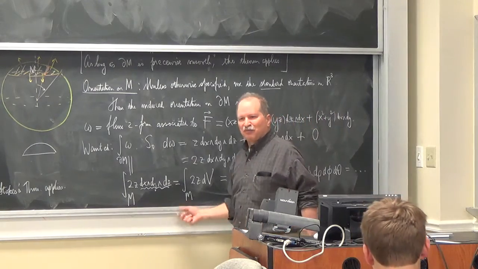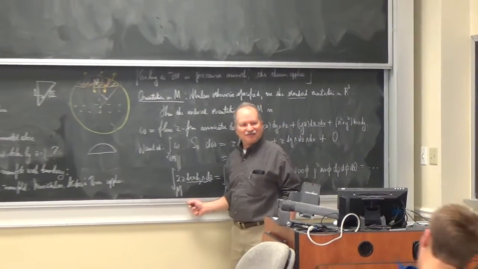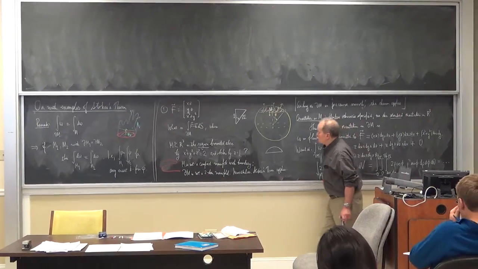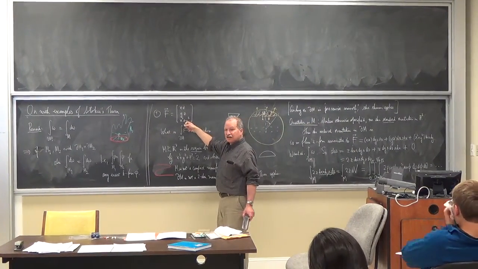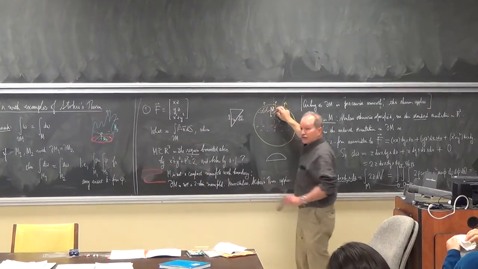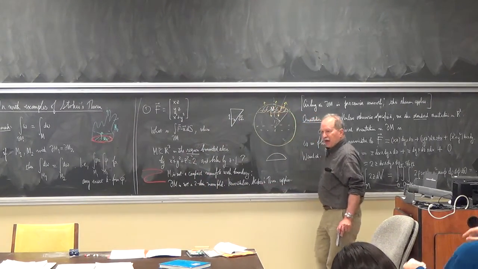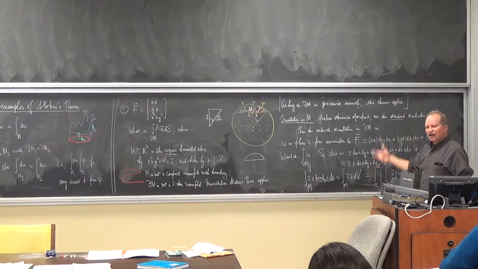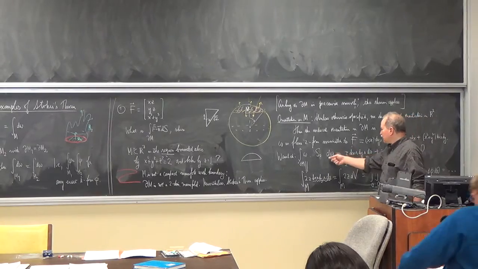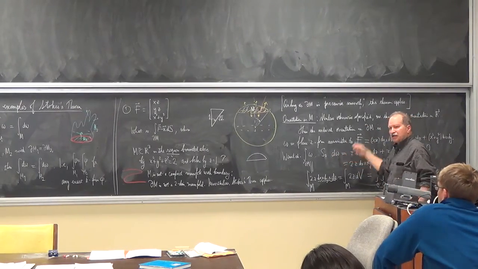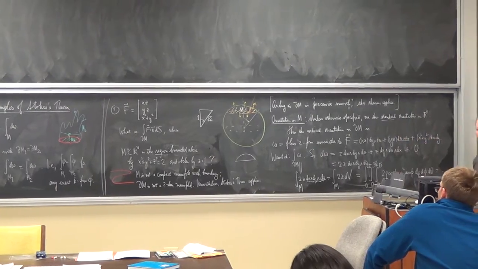And yes, you're going to have work to practice the stuff, don't worry. What's the original question? The original question was, what's the flux of this F out across the boundary of this region? And what we're saying is, I'll talk about the physics of what we're doing here next week, but we've turned it into a triple integral over what's inside. It's coming from taking d of the 2 form. Okay?